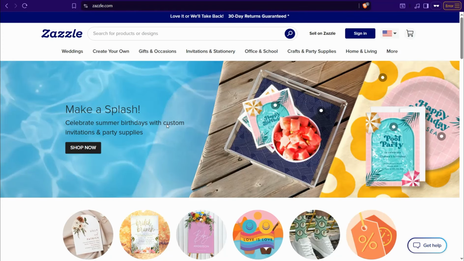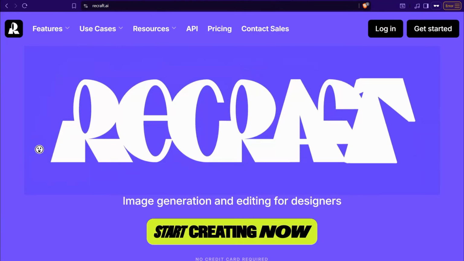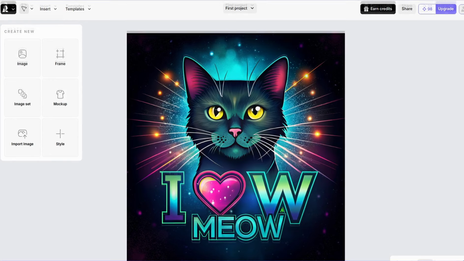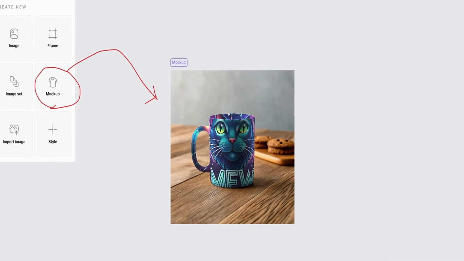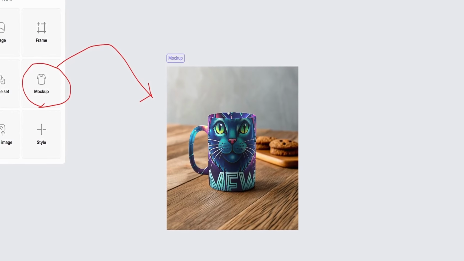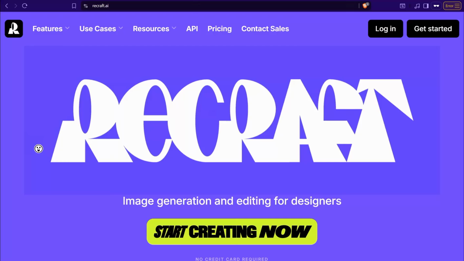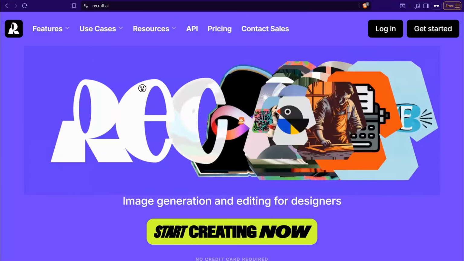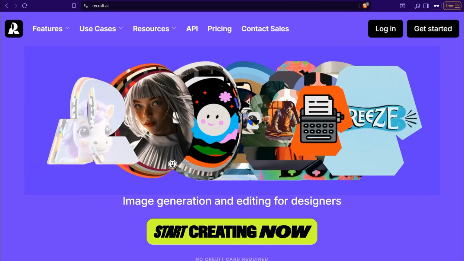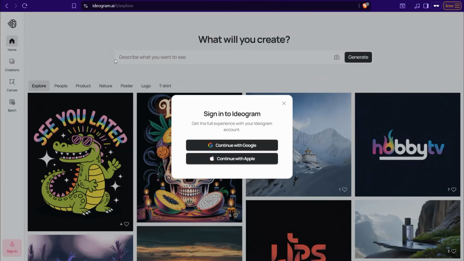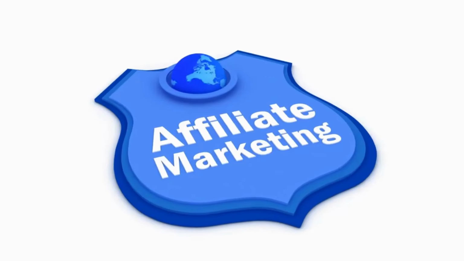You can find out there various of these AI image generators, especially for print on demand, like this one, for example, Recraft.ai. Here you can create your own designs with readable text and amazing graphics, as well as here you can find a mind-blowing tool to create your mockups to promote your designs on social media. And for sure, you can try and use this amazing website for free. Or you can find another tool today like ideogram.ai. Here you can create your designs as you see in this preview. And now let's move on to the next business model, that is affiliate marketing.